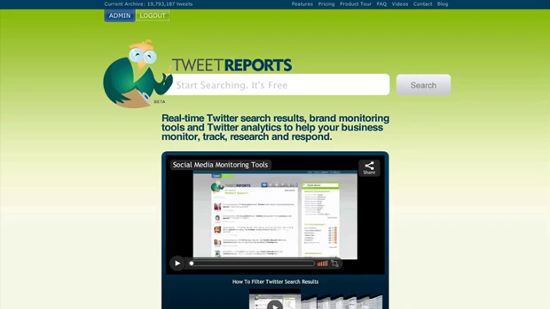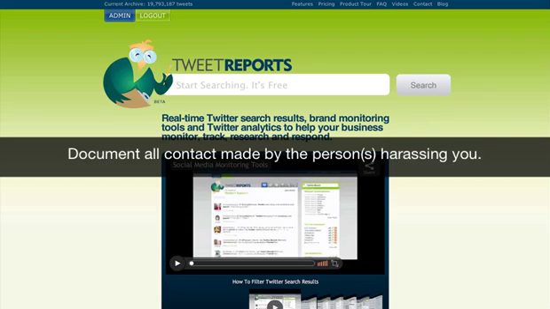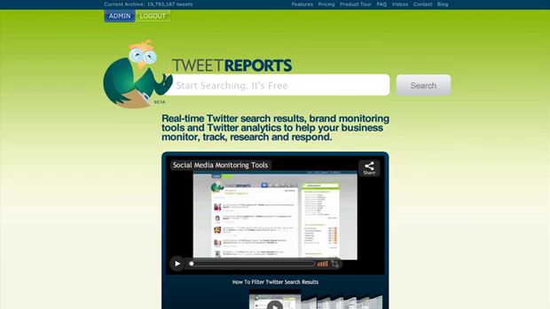But there are steps you can take to protect yourself, and according to the National Center for Victims of Crime, among other things, they recommend that you should document all contact and discussions made by the person that you feel is harassing you, and that's what I want to show you today. Unfortunately, I don't know anyone who's currently being harassed on Twitter, so I'm going to show you a different example of how you can actually document conversations between people.